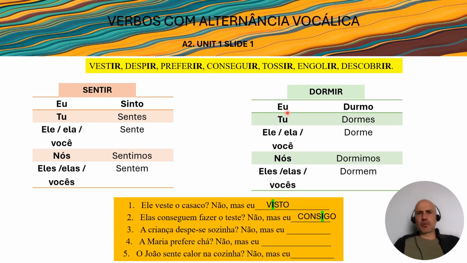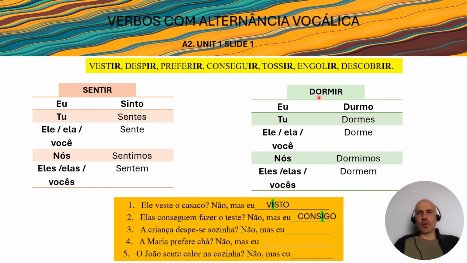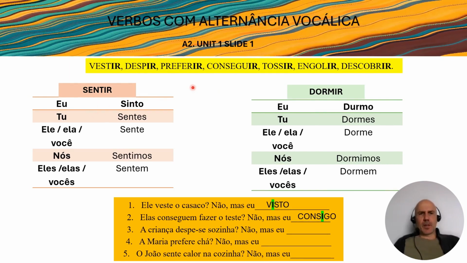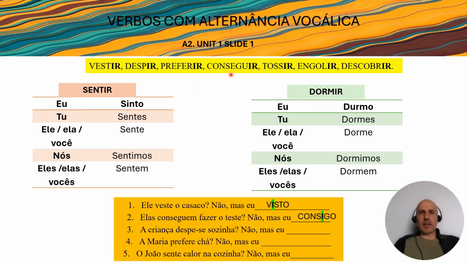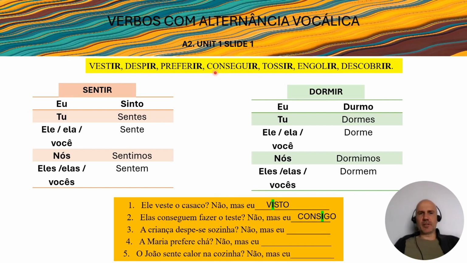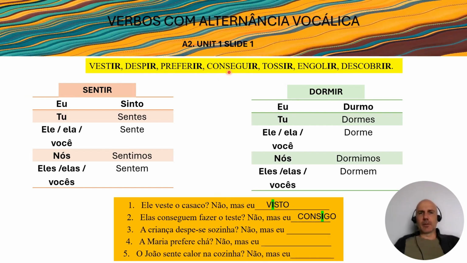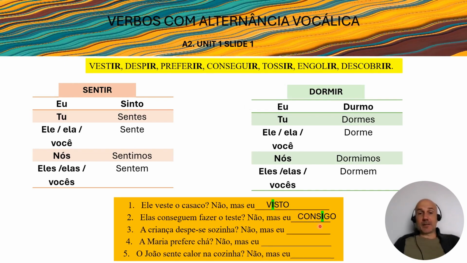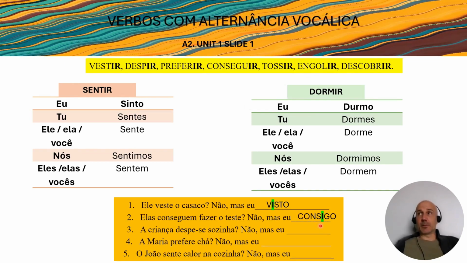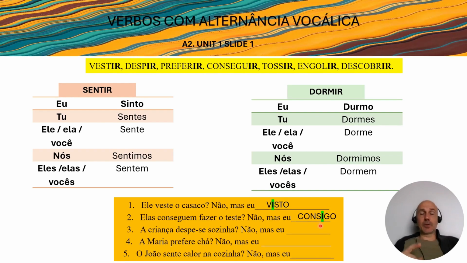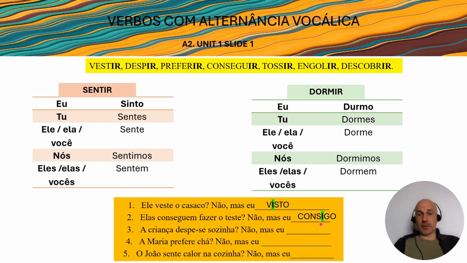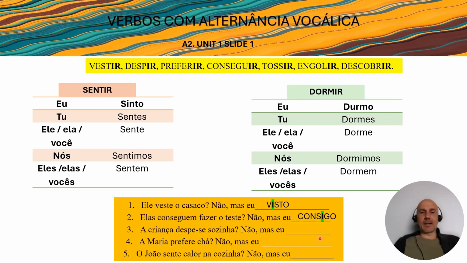And I just told you that sometimes the verb changes from O to U, and sometimes from E to I. In this case, you have an O and an E. So how do you know if you have to change this syllable or this syllable here? I'm going to tell you that this transformation happens always on the second to last syllable. Okay, it's always the second to last syllable, and we'll have more examples in a second.